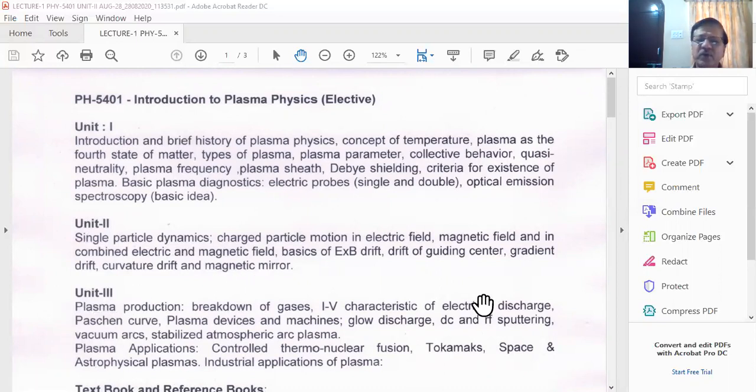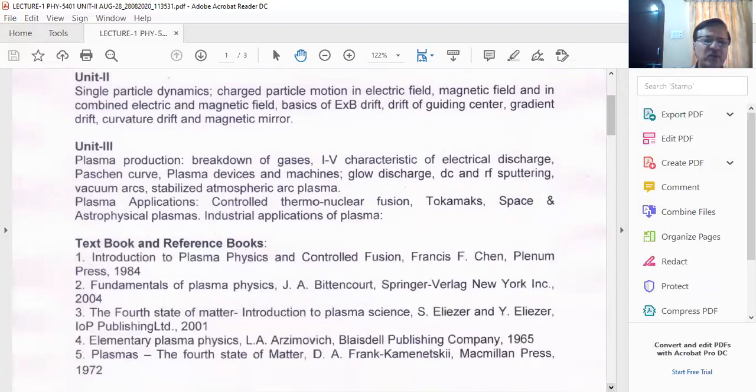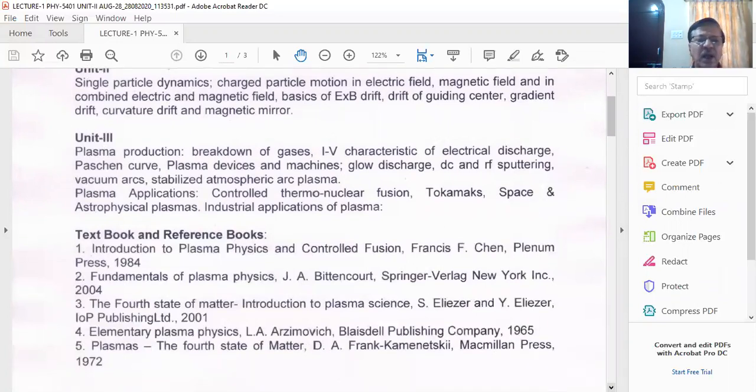Well, friends, before I start the session, let me give some brief outline of the textbooks which we would like to use. I would like to recommend the textbook first of all, Introduction to Plasma Physics and Control Fusion by F.F. Chen.